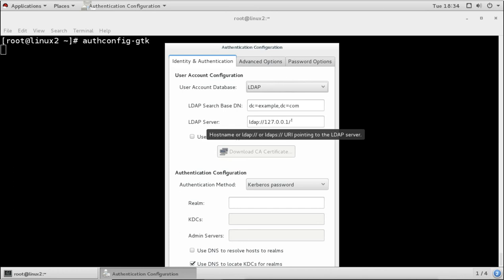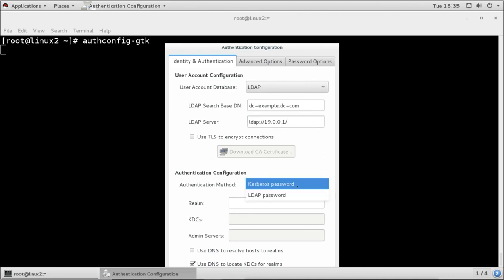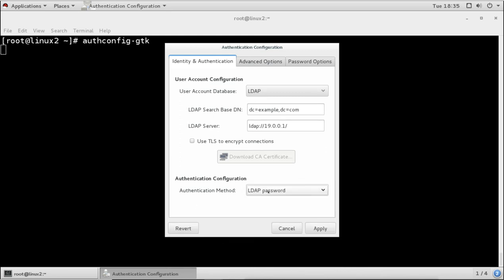Now this is going for the local IP. I will go and change the IP. This is not our LDAP server. Our LDAP server is here, 19.0.0.1. Now for configuring the password authentication, again we can use the LDAP password, Kerberos, or we can go for LDAP password, and also we can use the certificate here. We can download the certificate from the server.